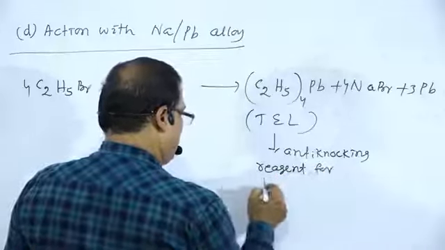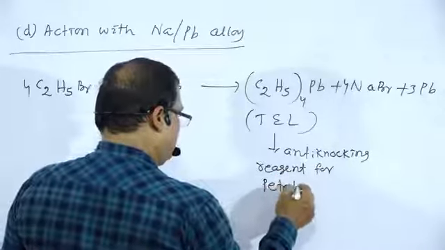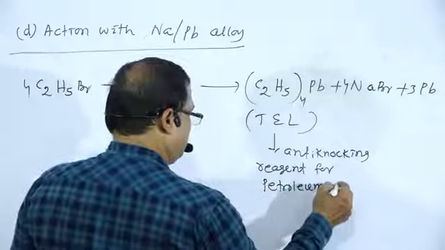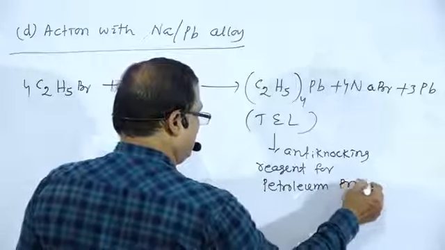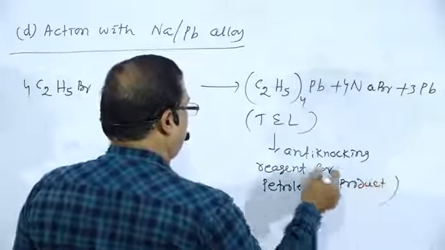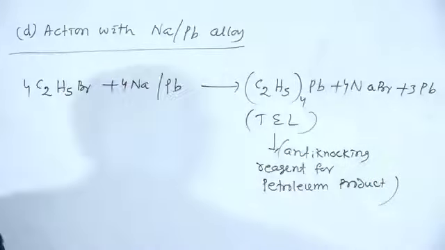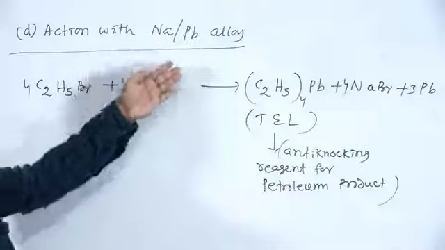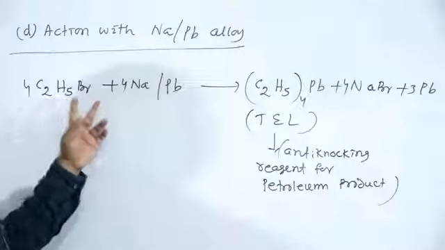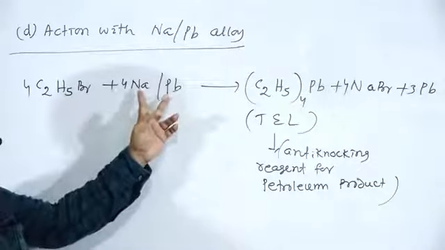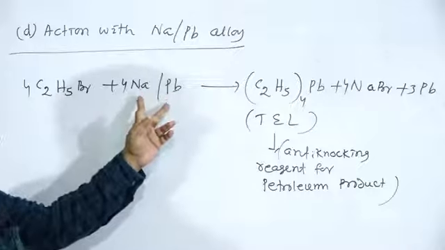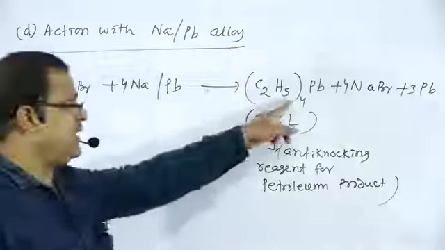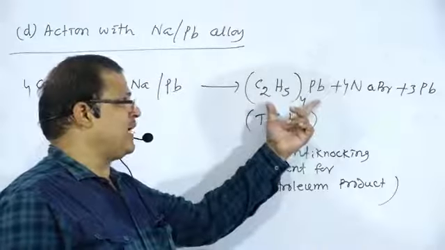It is an anti-knocking reagent for petroleum products. So this is action with sodium lead alloy: ethyl bromide reacts with sodium lead alloy to form tetraethyl lead, which is also an organometallic compound.